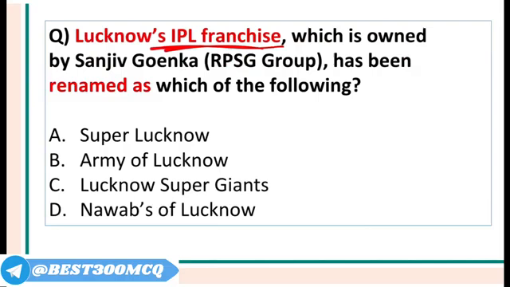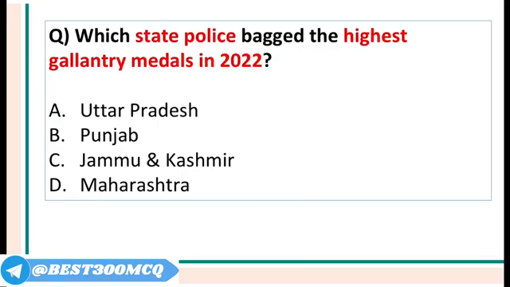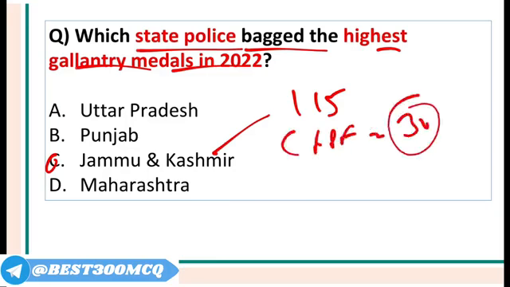Lucknow IPL franchise will be known as what? It is owned by Sanjeev Goenka Group, RPSG. It will be called Lucknow Super Giants. Who has been appointed as the new Chief Economic Advisor of India? New Chief Economic Advisor of India is Venkat Raman Anant Nageshwaran. Which state police bagged the highest gallantry awards in 2022? It is the Jammu and Kashmir police. They bagged total 115 police medals for gallantry. And second was CRPF with 30 medals, and Chhattisgarh police won 10 medals.